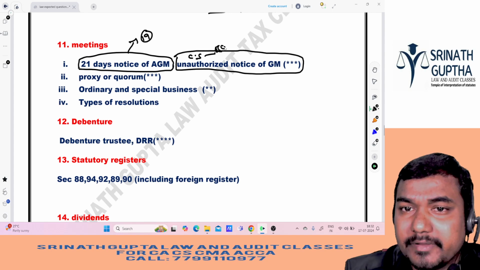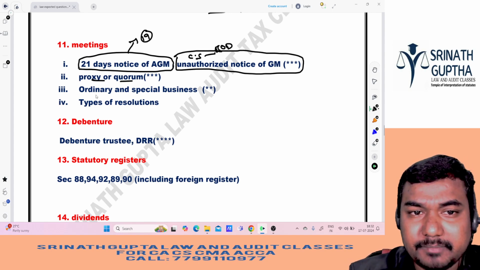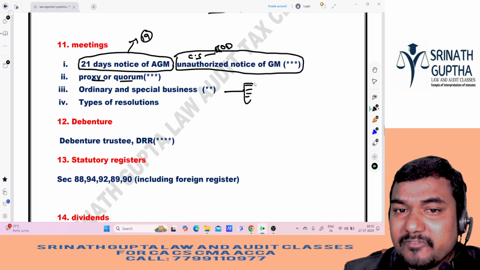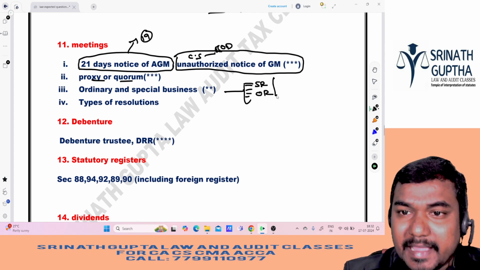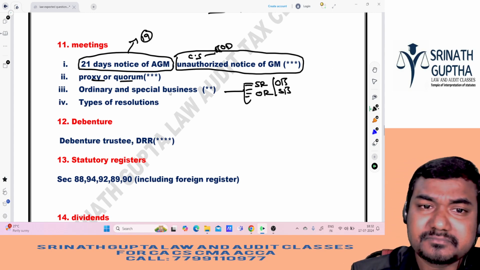It can be ratified by the board of directors. That question he is asking. Proxy and quorum, obviously important. OR and SR, he will give transactions. He will give 4 transactions. He will ask for which transaction we have to pass the SR, for which transaction we have to pass the OR, and which business is ordinary business and which business is special business. That question he will ask.